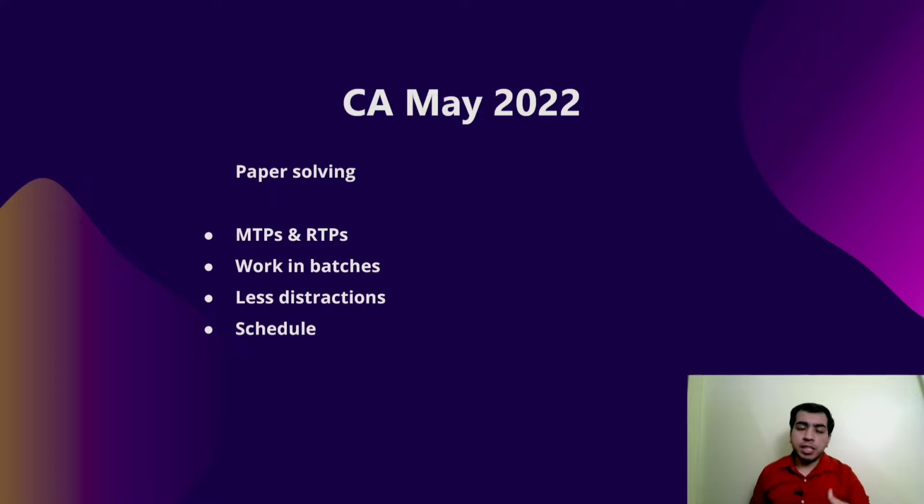Humans fail, systems succeed. Now, what do I mean by this statement? Humans fail, systems succeed. Why? Because when you have a very established system, let's say you're not in a mood to practice, you're not in a mood to do something else, your system is going to help you be structured with your time. And how can you do that?